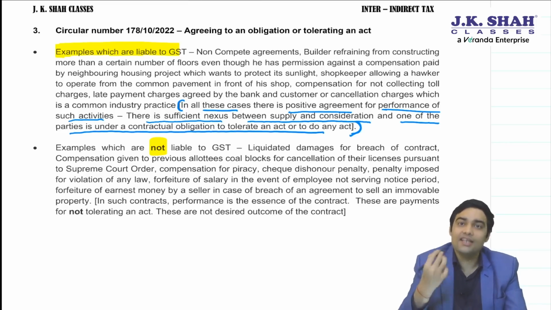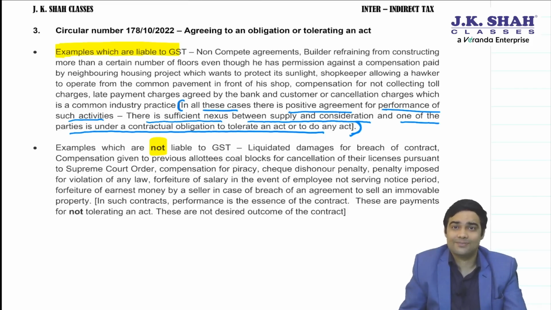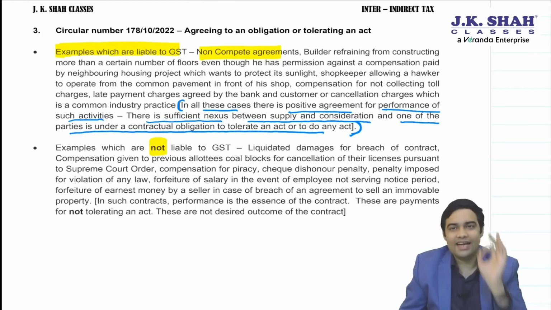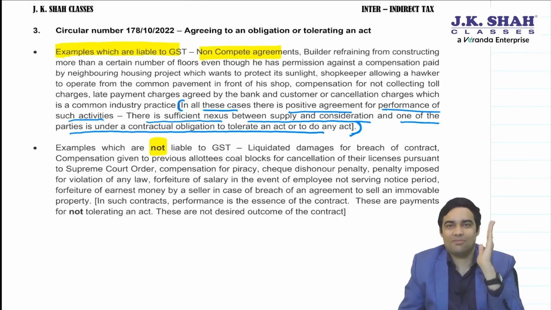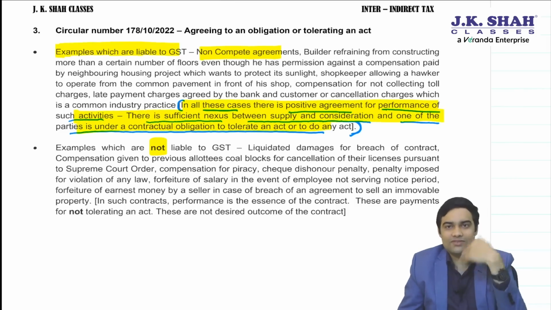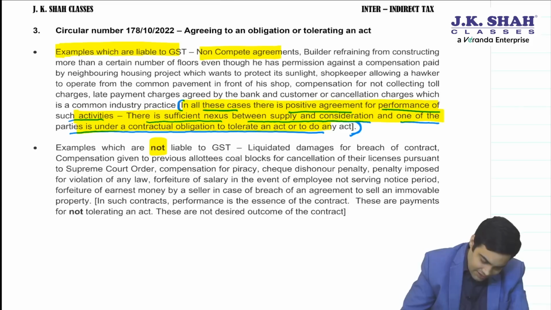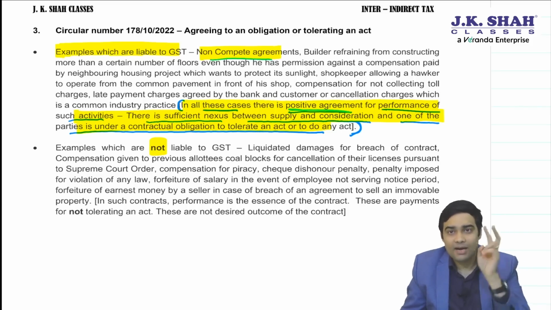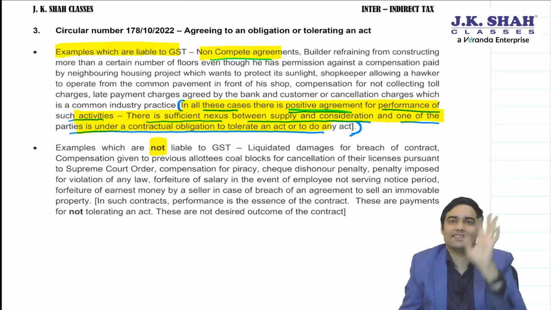I am agreeing to tolerate that act. I am agreeing not to do that. Positive agreement. Let's see. Non-compete fee: I enter into a contract that I will not compete against you. You can use this language for all your answers. For all these examples which we are going to read, you can use this language in your examination. Non-compete agreement. Do you agree there is a positive agreement? I am agreeing not to compete against you for a consideration.